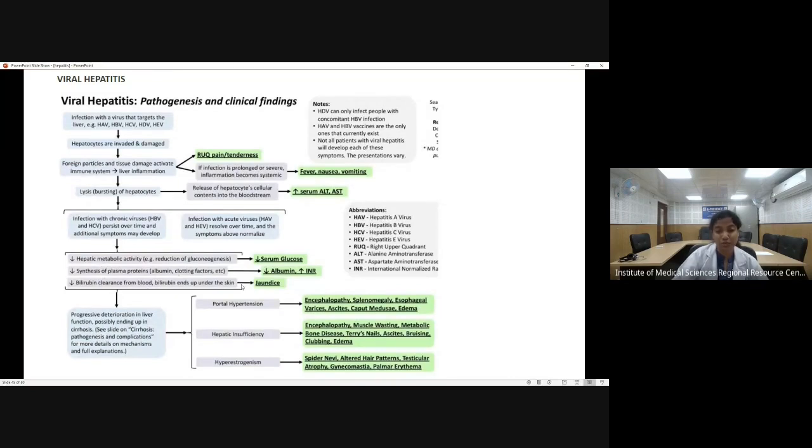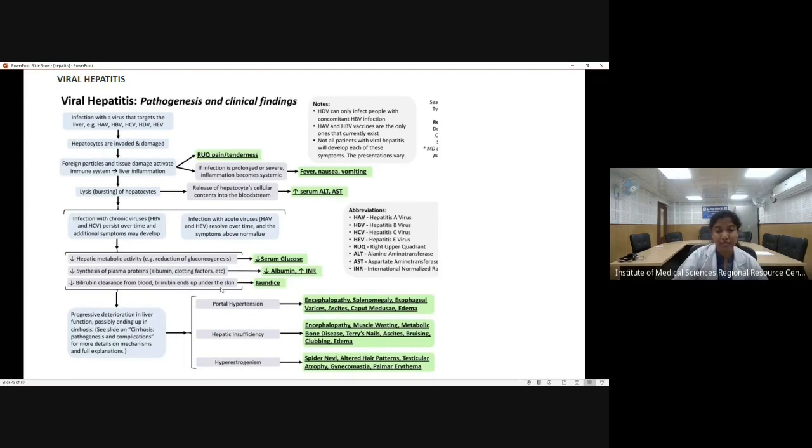The plasma proteins will decrease, which will manifest in the form of decreased albumin and increased prothrombin time or increased INR because of low synthesis of the coagulation factors. And also the canalicular proteins will be affected. So there will be a decrease in bilirubin clearance, which will lead to development of jaundice.